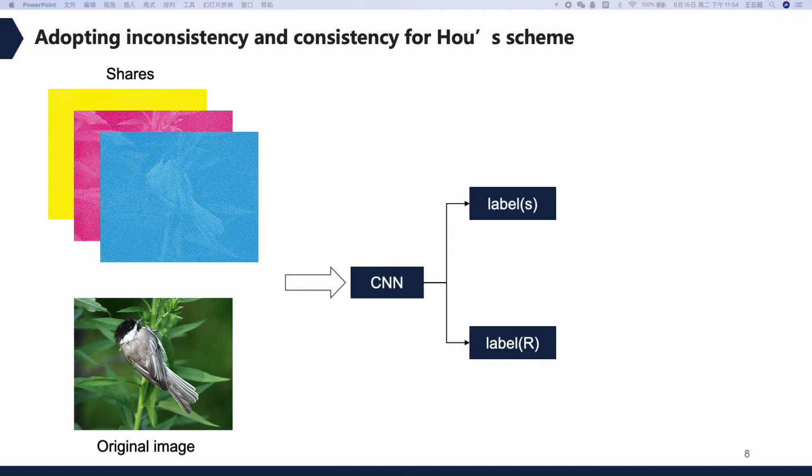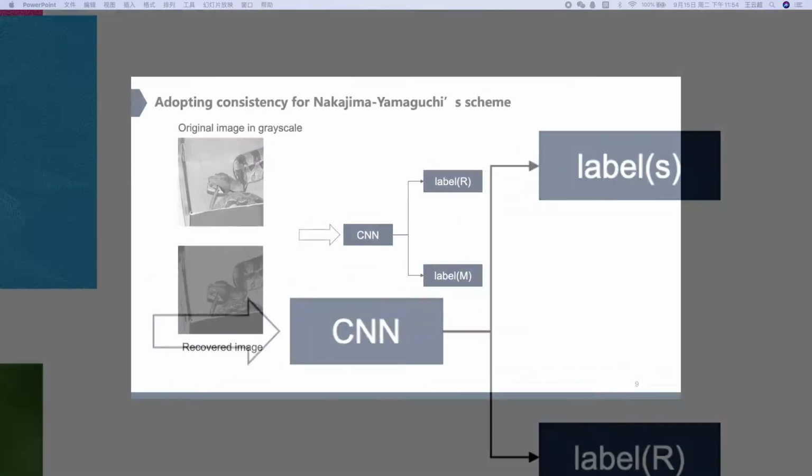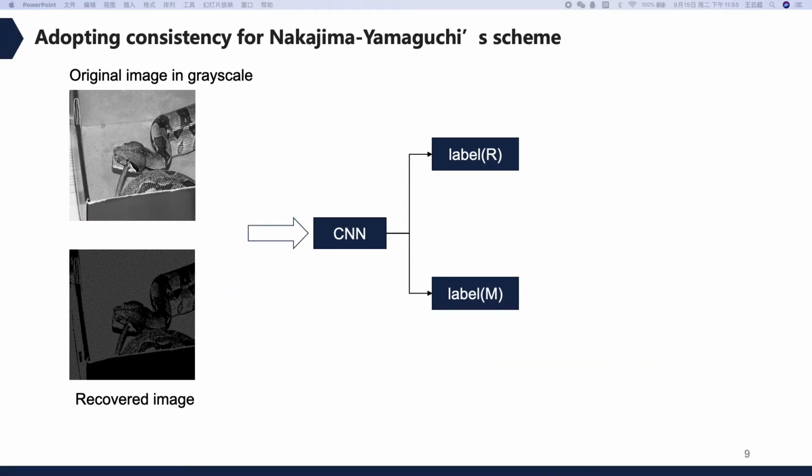By comparing the obtained labels, one can easily derive the inconsistency. Furthermore, the consistency can be obtained. This figure shows how to calculate the inconsistency of Hou's scheme.